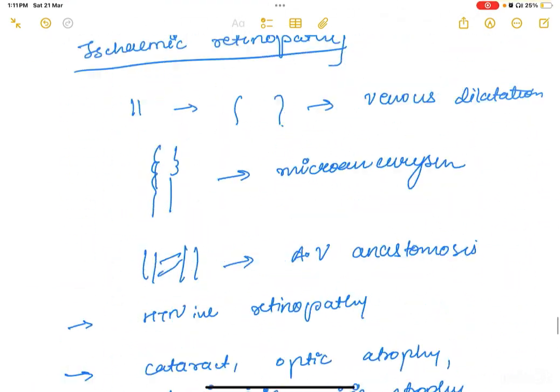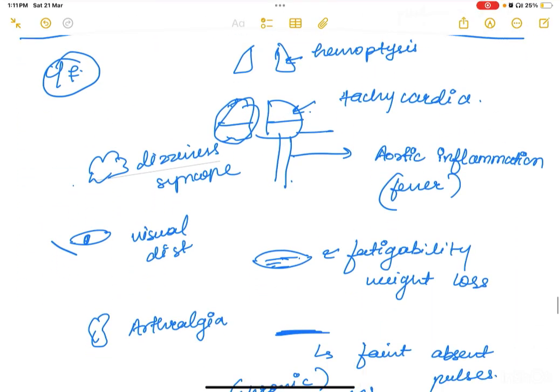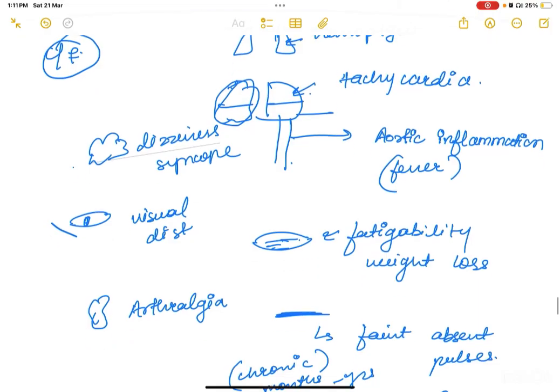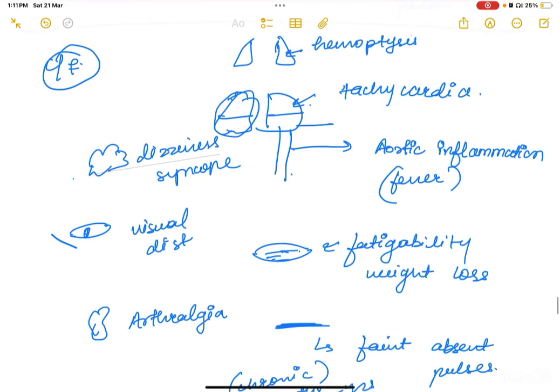Now this was all the clinical features. Let's just revise a bit. What would happen? Firstly, you will get the acute phase. In the acute phase, you would get non-specific symptoms of aortic inflammation. So the patient could get fever, then the patient could have fatigability, weight loss.